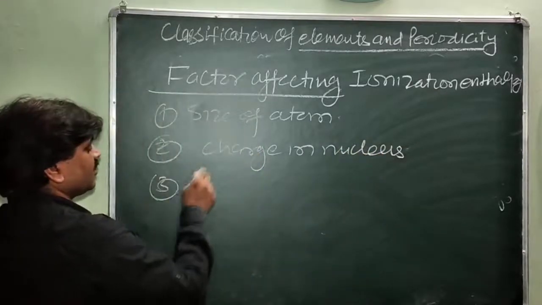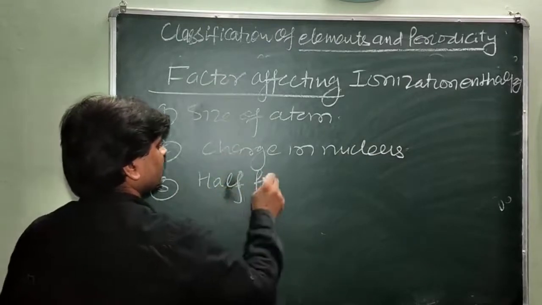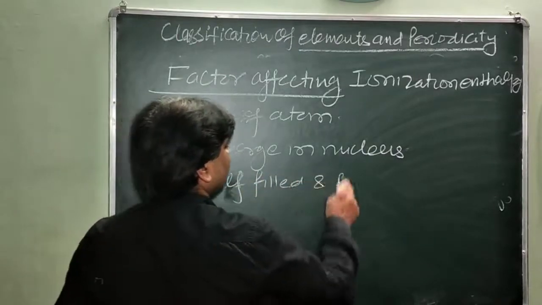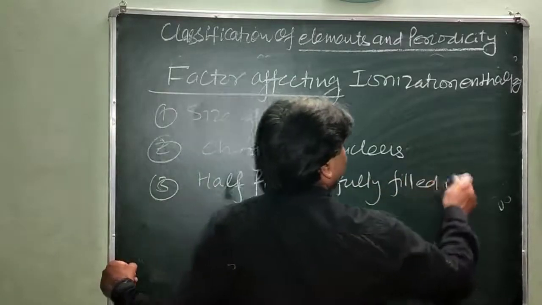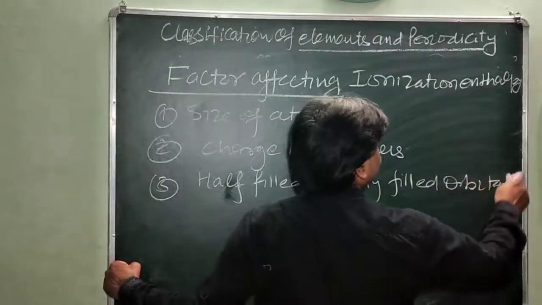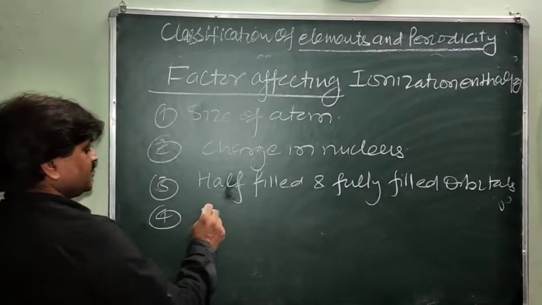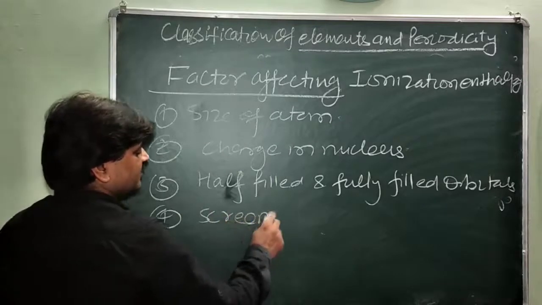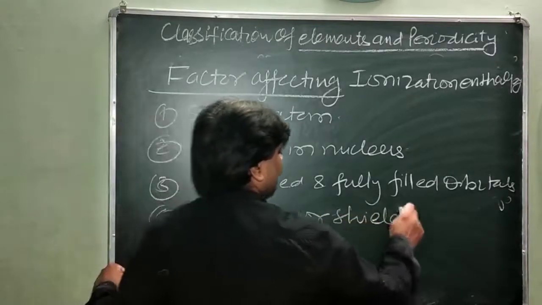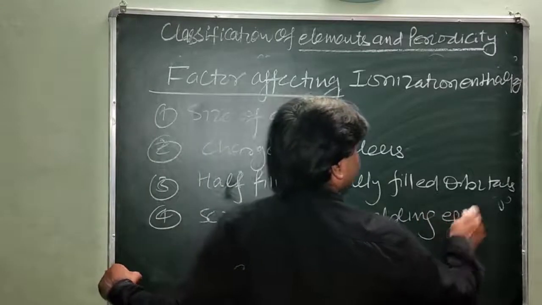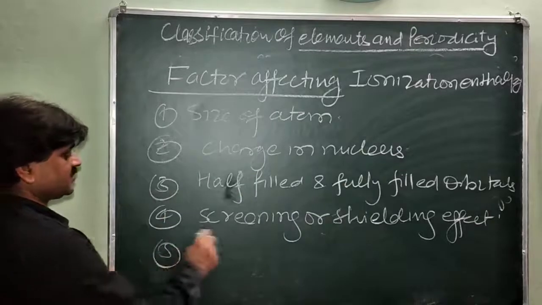Third one, half-filled and fully filled orbitals. Fourth one, screening or shielding effect. And fifth one, types of orbitals.